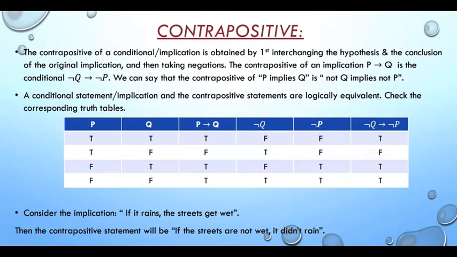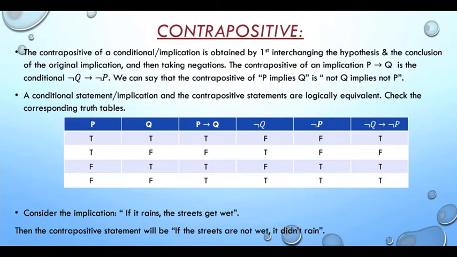In the first two columns we are assigning P and Q. Next we get P implies Q, that means the implication. In the fourth and fifth columns we are assigning the values corresponding to negation Q and negation P. And finally we get negation Q implies negation P. For example, consider the implication: if it rains, the streets get wet.